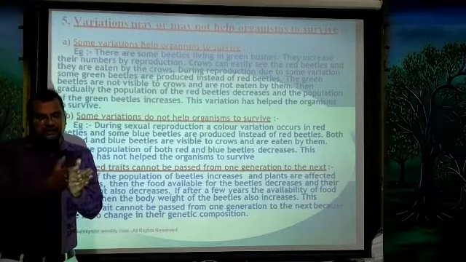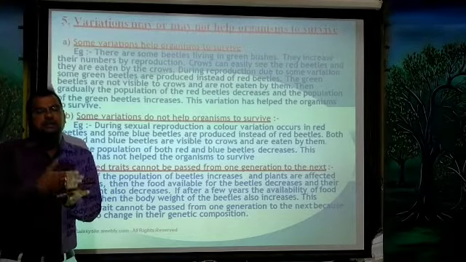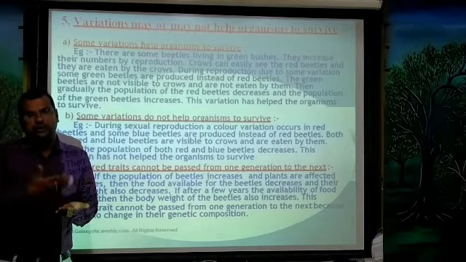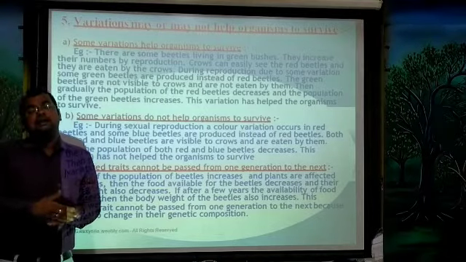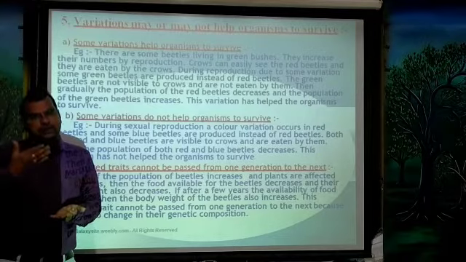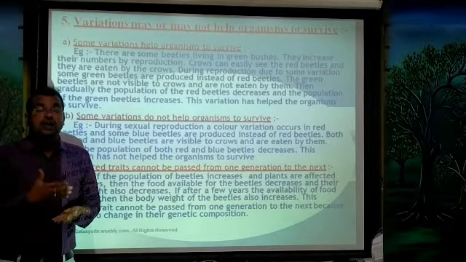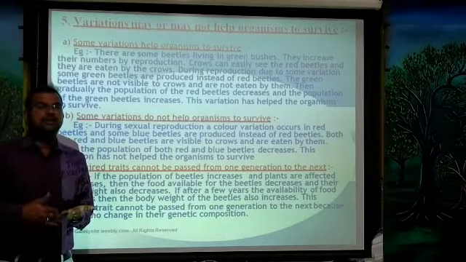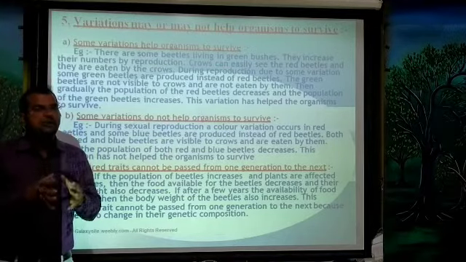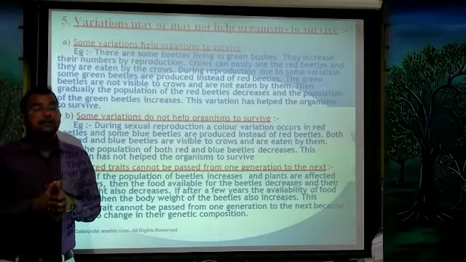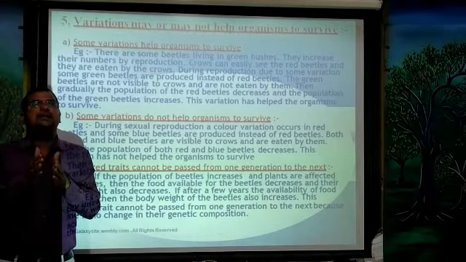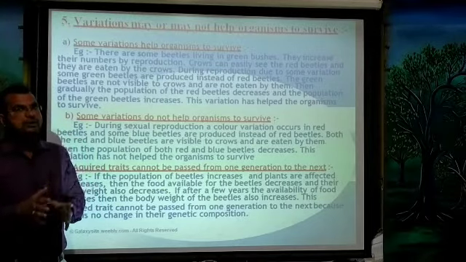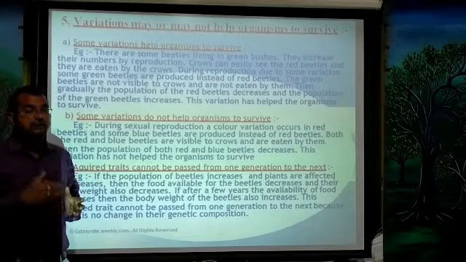The red beetles keep decreasing because they are easily identified and eaten by the crows, whereas the newly produced green beetles are not identified by the crows, so their population keeps increasing. Here you should understand that the green color is a variation which has helped the green beetle to survive in nature.